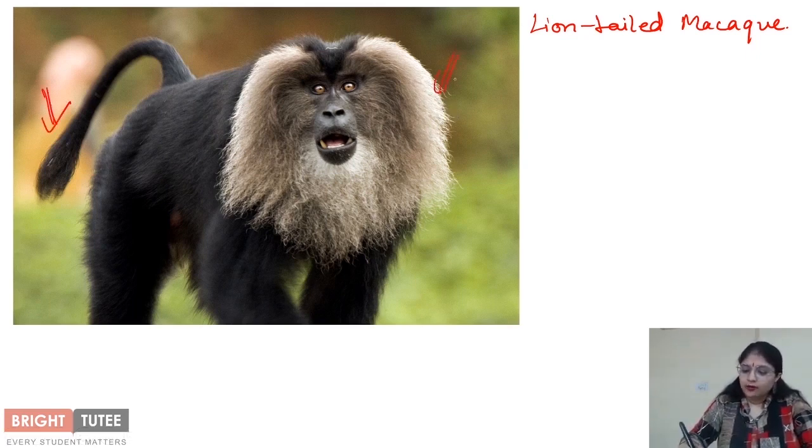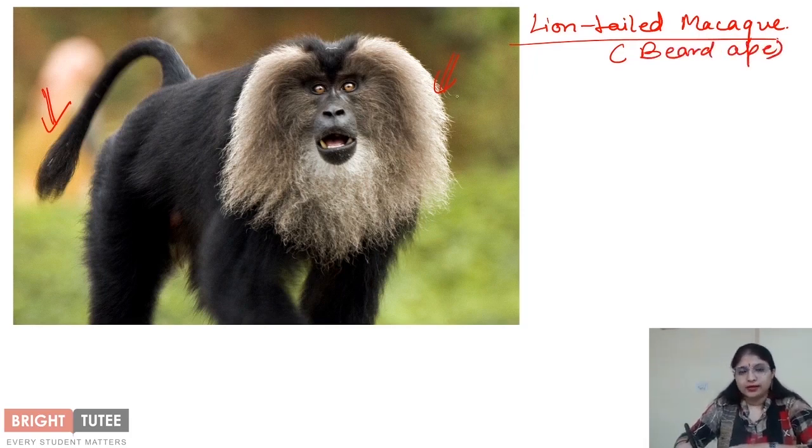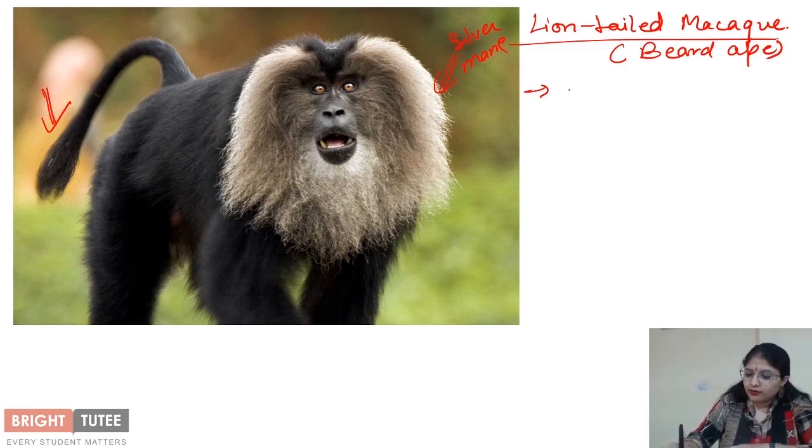Also, you can see how it has a silver mane, right? The lion-tailed macaque is also known as the bearded ape because of the silver mane that it has. Where is this organism found? It is found in the Western Ghats of India.